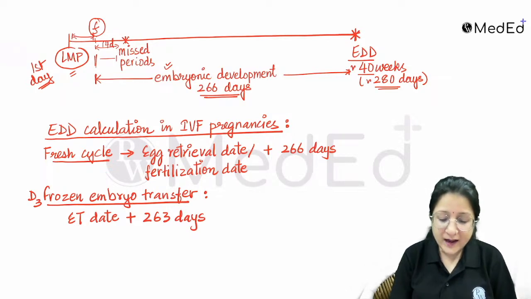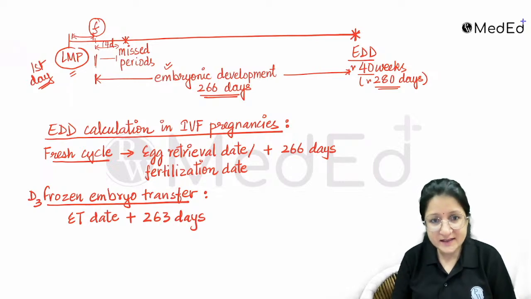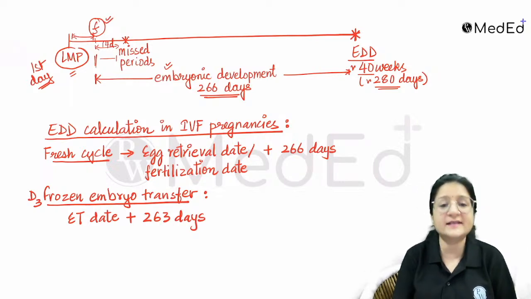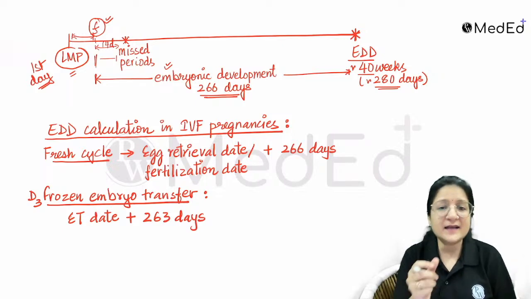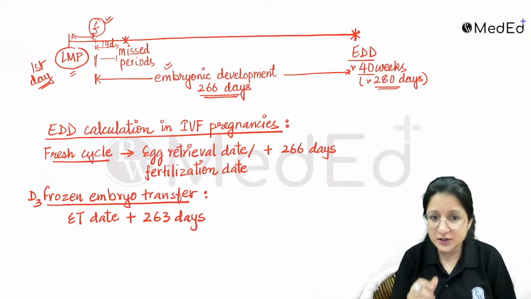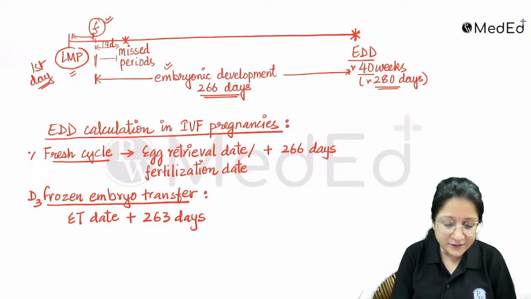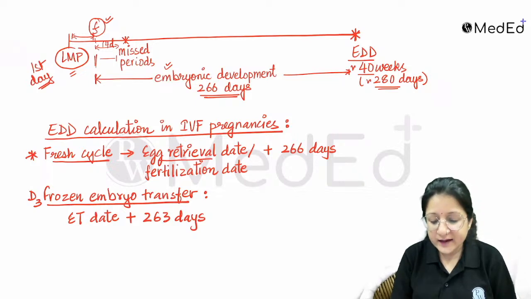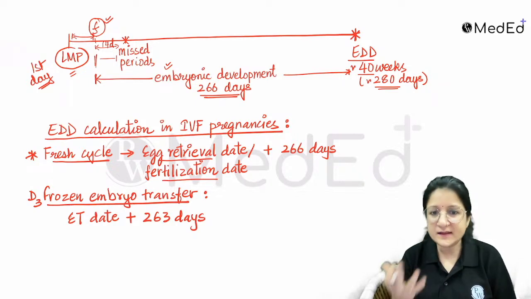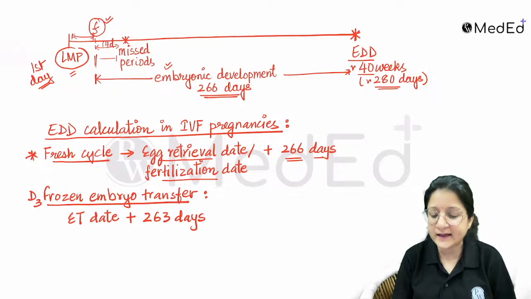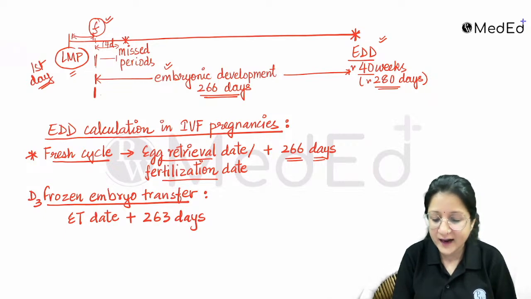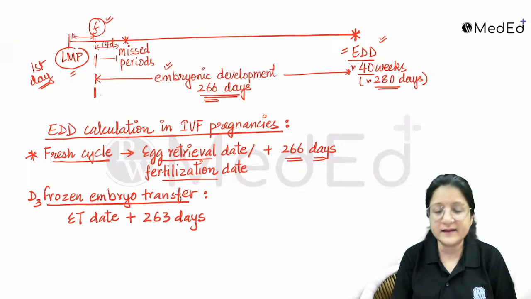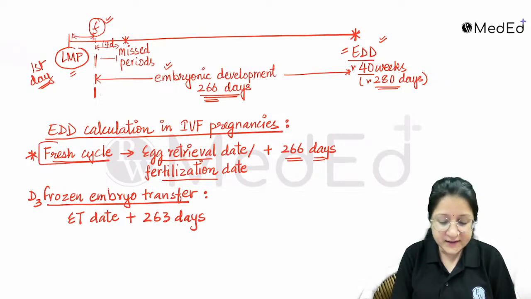Now, when we have IVF conceived pregnancies, we have the date of fertilization. Fertilization is done in the lab. The same day the eggs are retrieved is the day the fertilization is done in the lab. So if you have a fresh cycle, then the egg retrieval day or fertilization day is the same thing. From here, we have the fertilization date. To that, we will add 266 days to arrive at the EDD calculation in a fresh cycle.